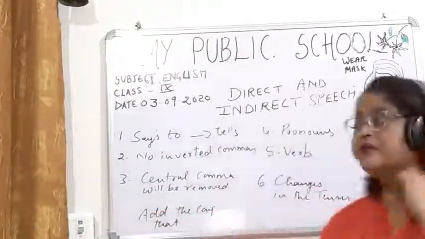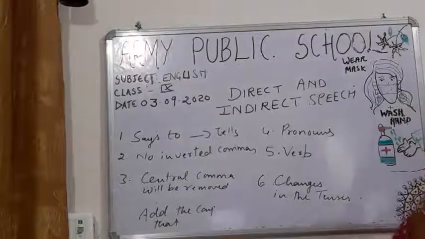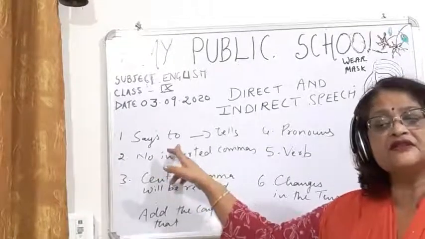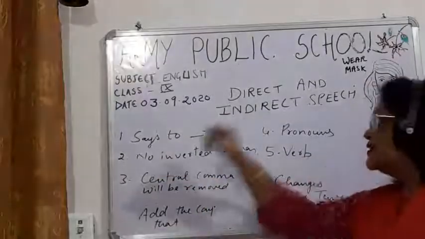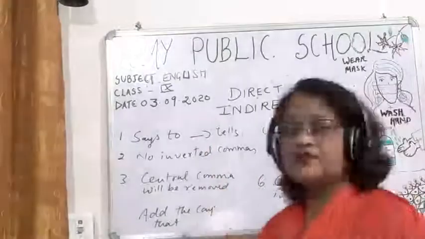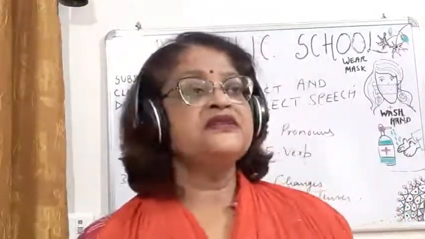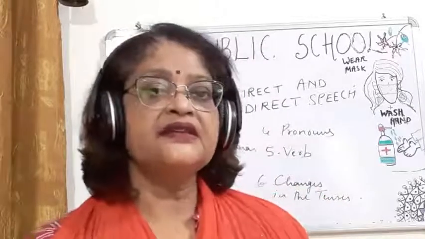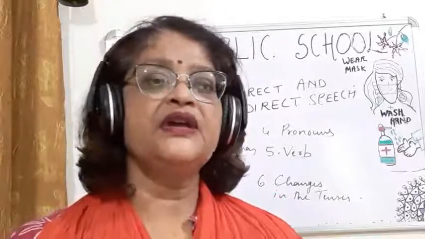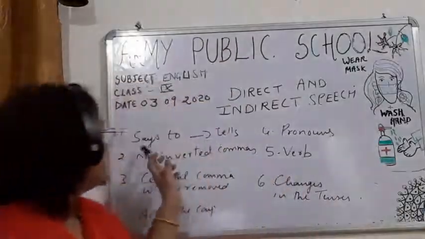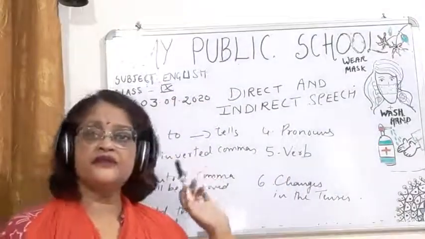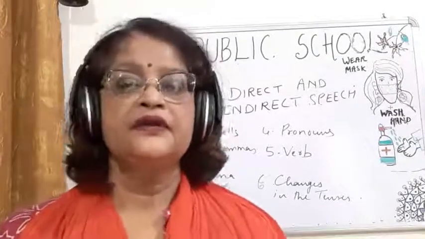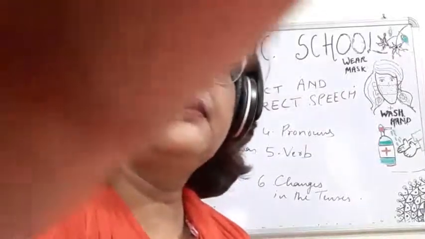Okay, now first of all, children, when the says to is in present tense, or when the says to is in future tense, then 6 points will be there. But if instead of says to, said is there, which is in the past tense, then children, 8 points you have to change. So we are starting with says to, that is the reporting verb, when it is in the present tense. Okay, this you have to see. All right, so let's start, students.